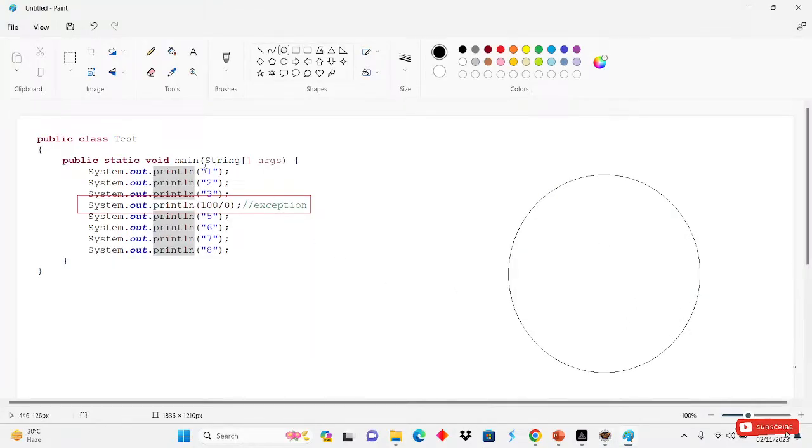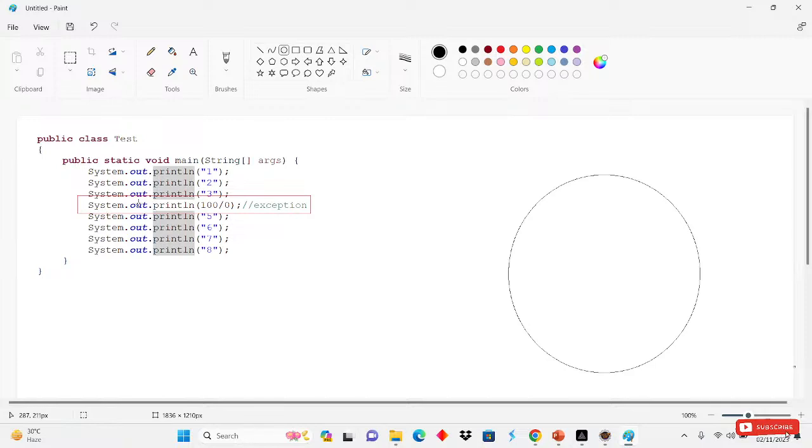Whenever JVM sees this, it will print 1 2 3, then it will see the line 100 divided by 0, so it will stop the program here. After that, whichever method has the exception, that method will create an object.